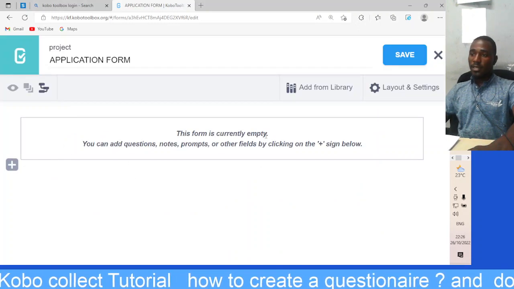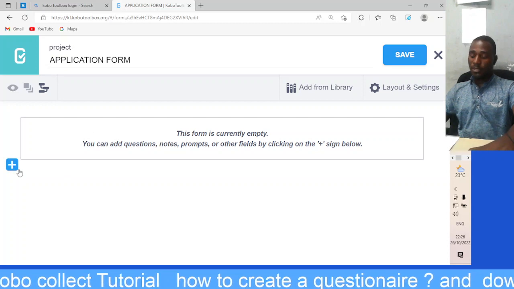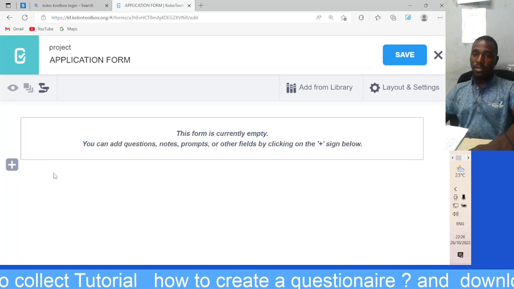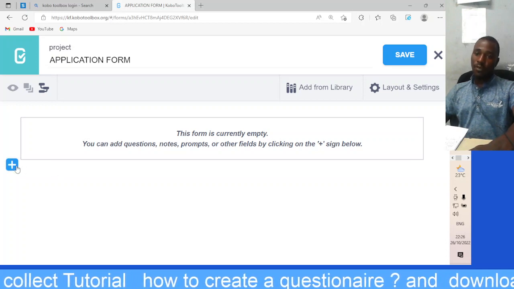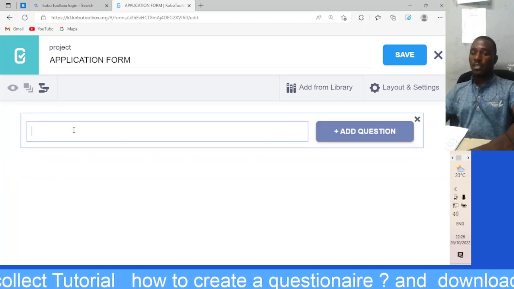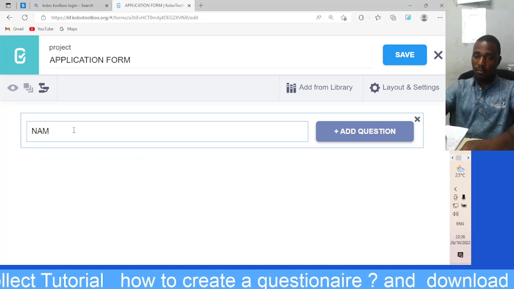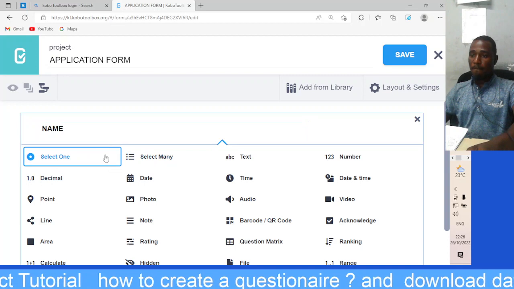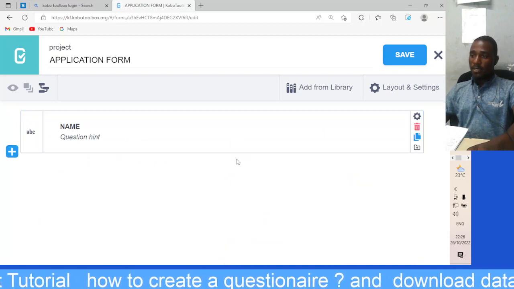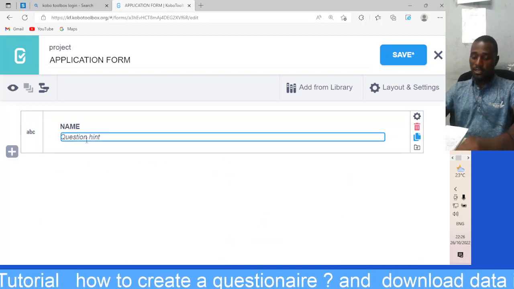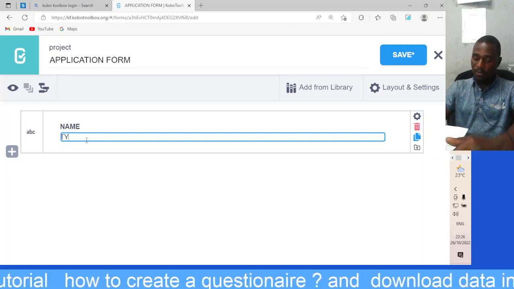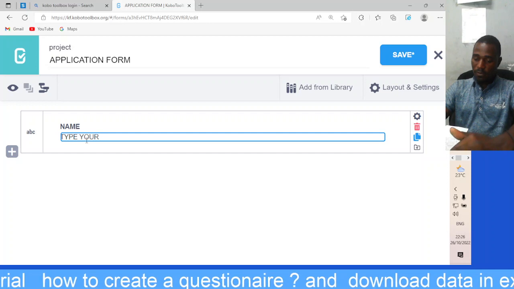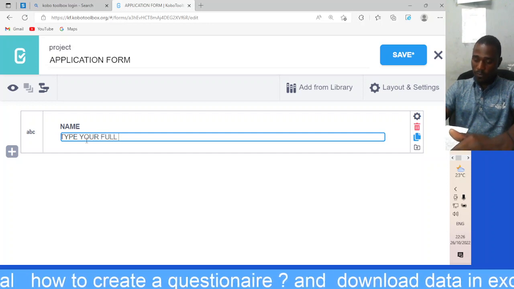So the form is currently empty, so you have to add questions. The information which I want to know, if I want to give you a job, is first of all the name. You can add the question. It's a text question. For the hint we can say, type your full name.